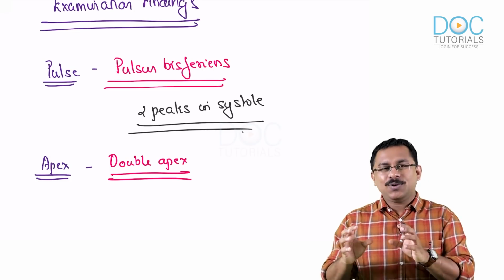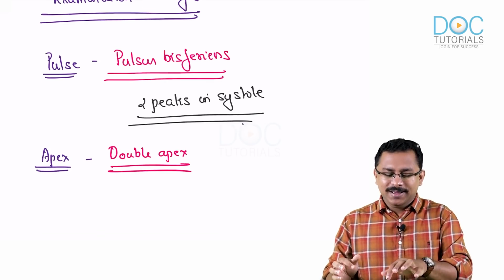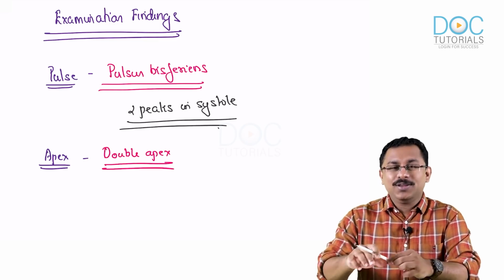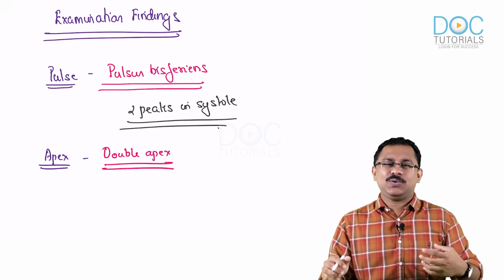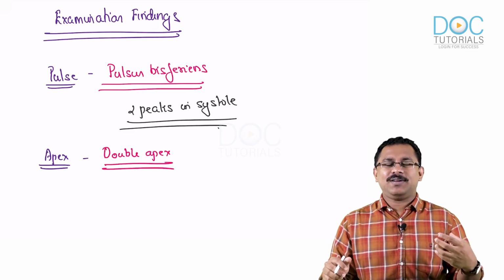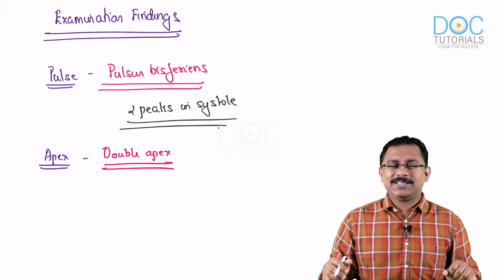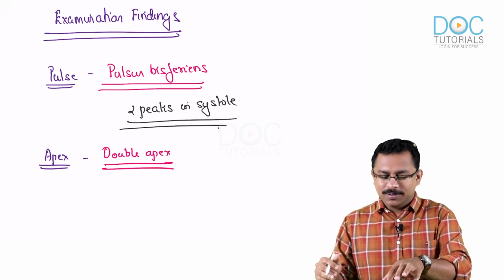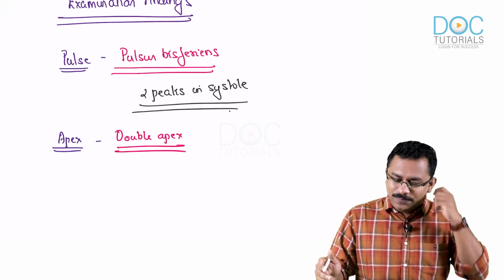Because a strong atrial systole happens, that pressure is transmitted, and in diastole also you can have an apex beat. That is what you call a double apex in hypertrophic cardiomyopathy. Very important. You can also get a sustained apex beat, because there is a good degree of hypertrophy. Very, very important.